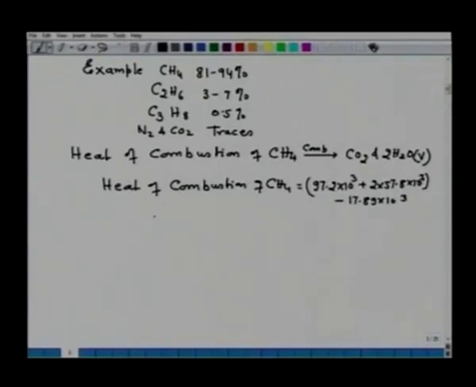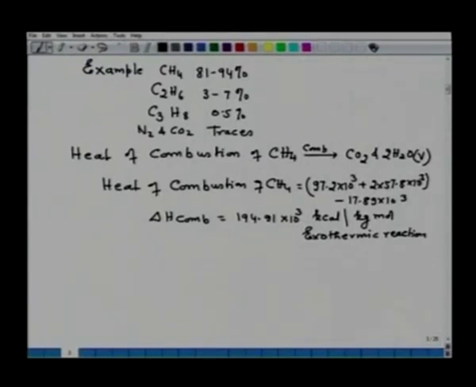So, if I solve, then I get the delta H combustion equal to 194.91 into 10 to the power 3 kilocalorie per kg mole. Now, in fact, these are minus values, so this is an exothermic reaction. Similarly, we can find out the heat of combustion of C2H6.